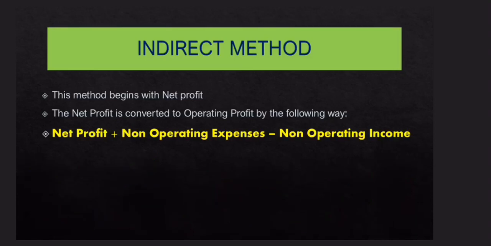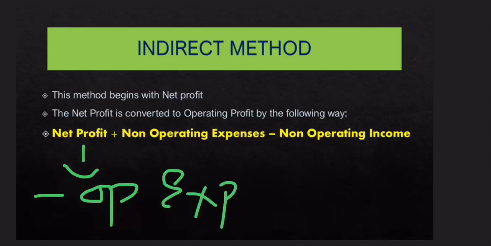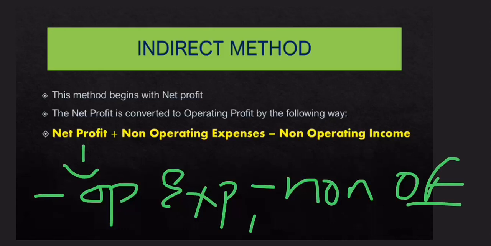See here. Net profit already includes all expenses, whether operating or non-operating, everything is subtracted. So net profit is after subtracting operating expenses and non-operating expenses, and adding non-operating incomes.